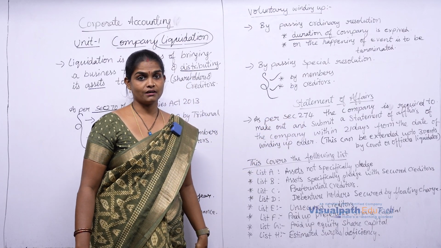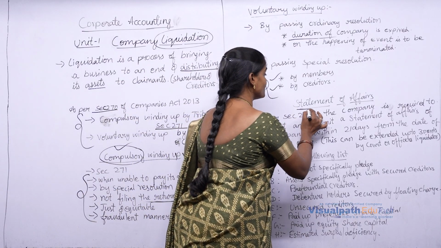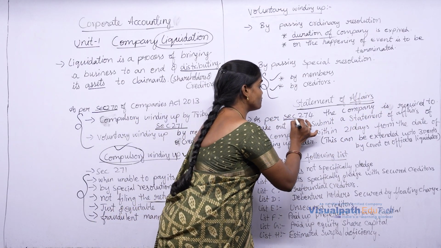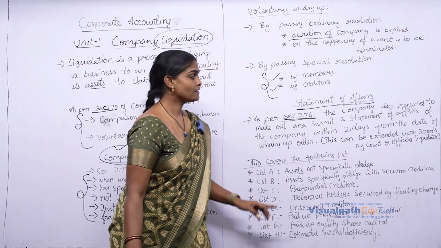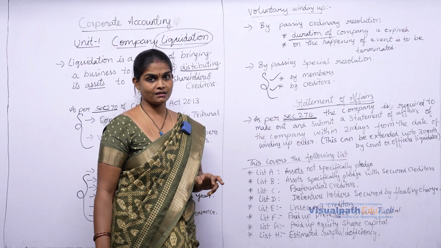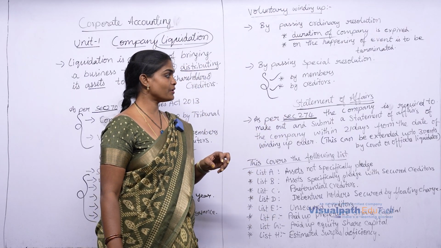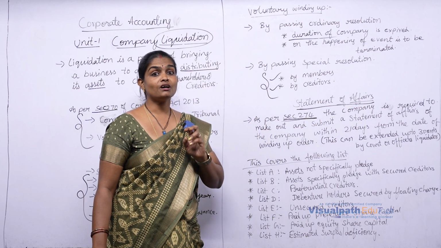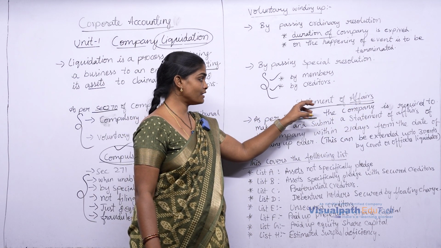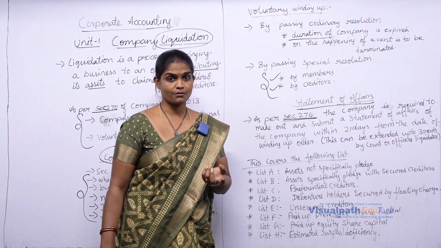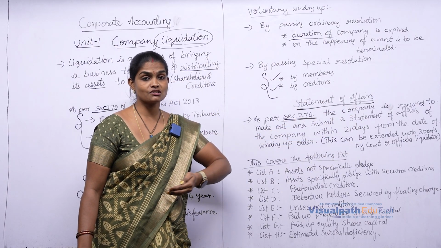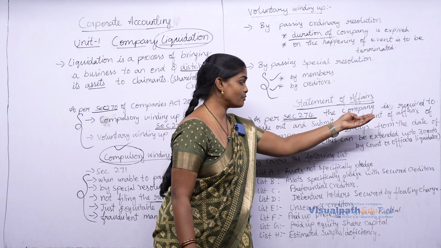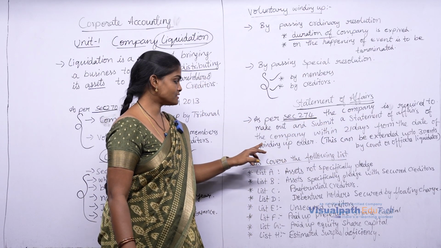Under both voluntary winding up and compulsory winding up, the statement of affairs will be prepared by the company as per section 274 of the Companies Act. This has to be prepared by the company directors, CEOs. They have to prepare the statement of affairs and submit it to the liquidator. Once they submit the statement of affairs to the liquidator, then only the liquidation process begins. Once the statement is received by the liquidator, the liquidator will start the process.